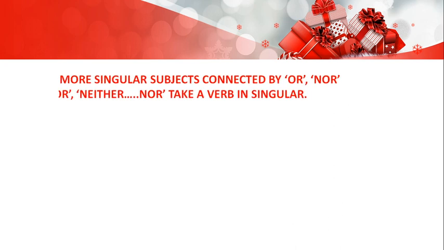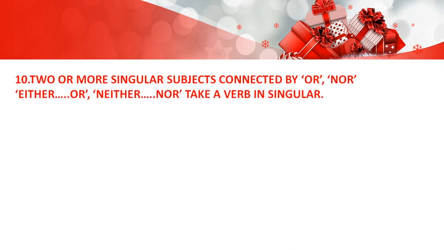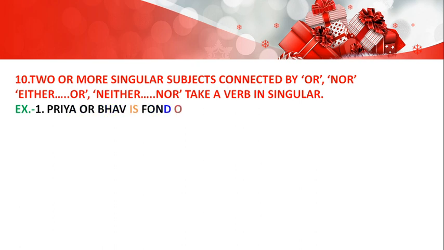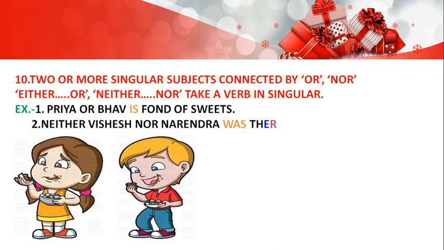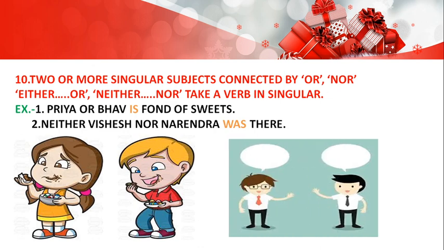Next one. Two or more singular subjects connected by or, nor, either or, neither nor take a verb in singular. Priya or Bhav is fond of sweets. Dear friends, here both the subjects are singular. So verb will be singular only. One more. Neither Vishesh nor Narendra was there. Here you can see Vishesh and Narendra both are singular subject. So we will use singular verb.